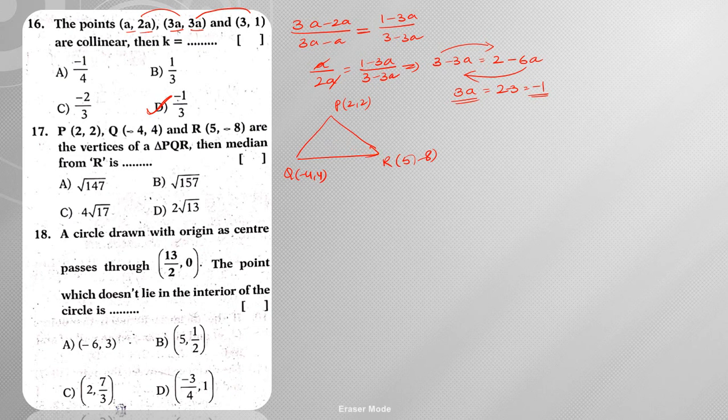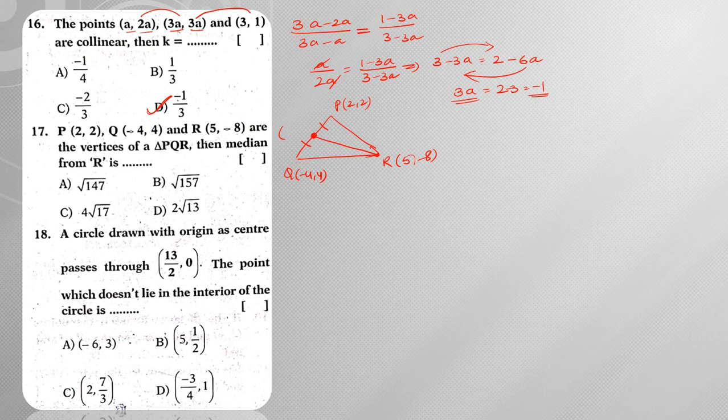So what is the meaning of median? A median is nothing but a line segment which is drawn from a vertex to its opposite side, so that it divides the opposite side into two equal parts. So then from this, we can say this point is nothing but the midpoint of PQ. Then directly find out the midpoint of PQ.